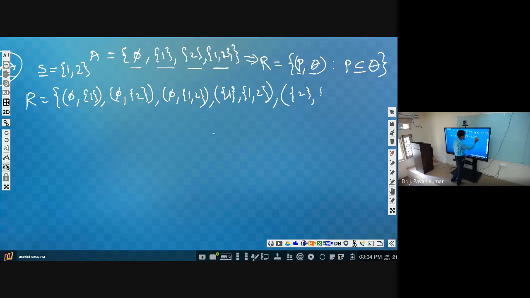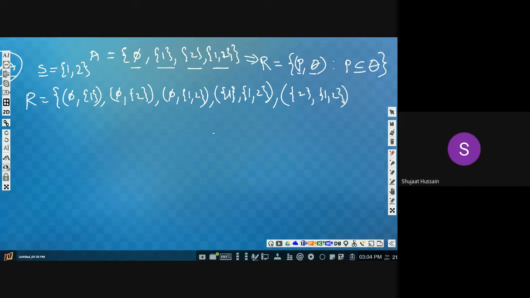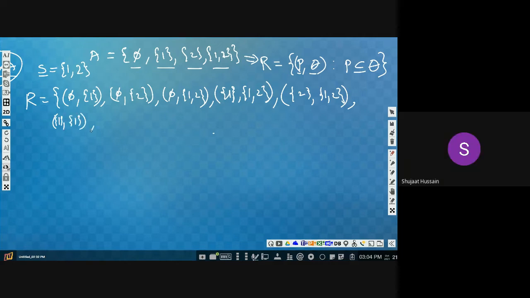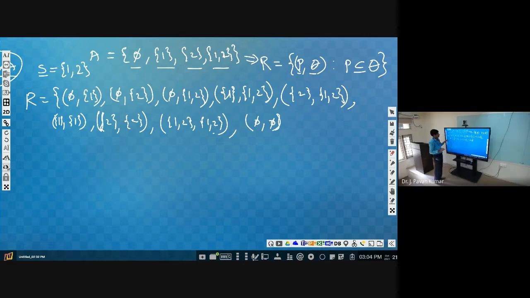Then {1}, {1} and {2}, {2}, and {1, 2}, {1, 2}, and also phi, phi. Any other? That's it, right? So this is the relation.